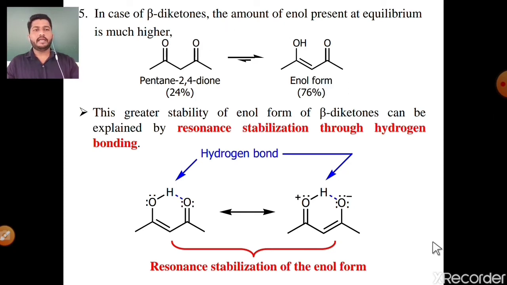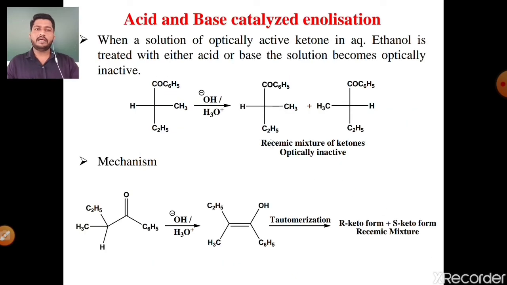Okay. The next one is acid and base catalyzed enolization reaction. When a solution of an optically active ketone in aqueous ethanol is treated with either acid or base, the solution becomes optically inactive. Okay. Before starting this concept, what is meant by optical activity? Optical activity, what is meant by chirality? See, optical activity simply means that PPL, plane polarized light, is rotated in either the clockwise or anti-clockwise direction. That is called optical activity.